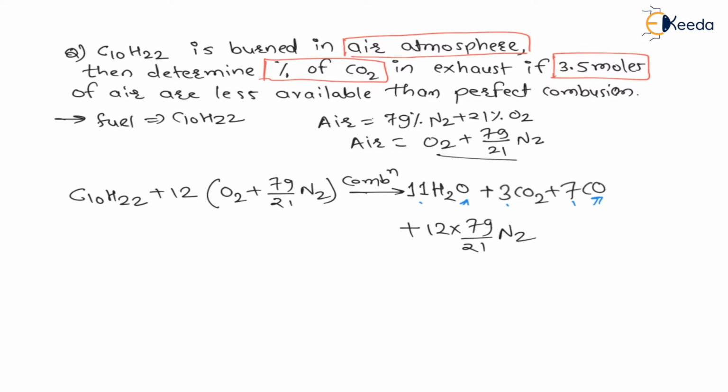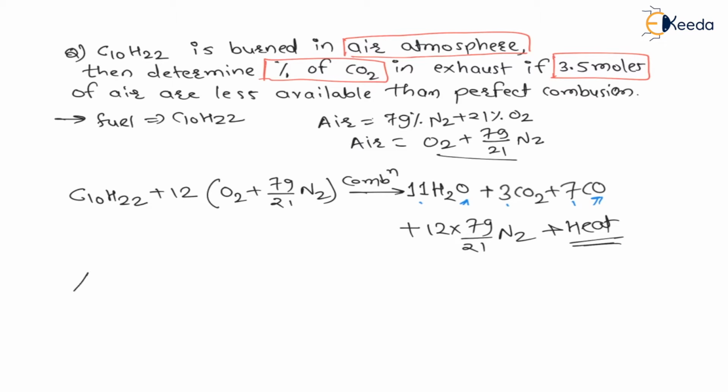And my dear students, while hydrogen reacts with oxygen forming H2O, a large amount of heat is released. This is the heat addition to the engine, or heat supply. Now the question is to find the percentage of carbon dioxide in the exhaust.